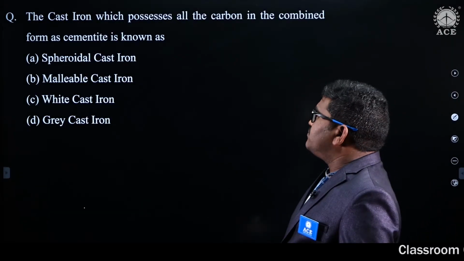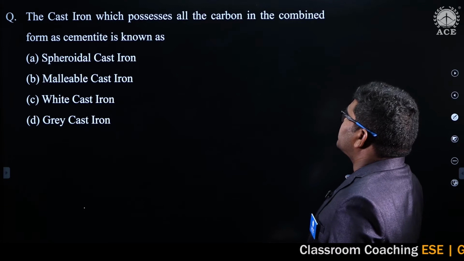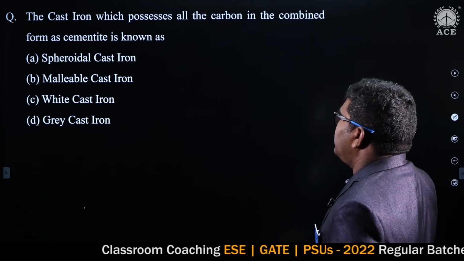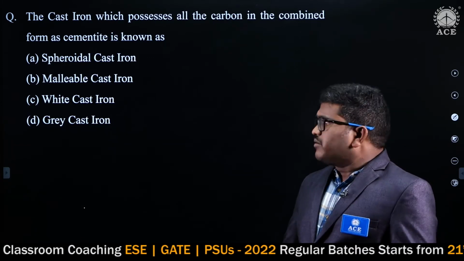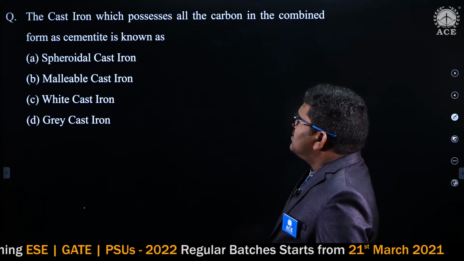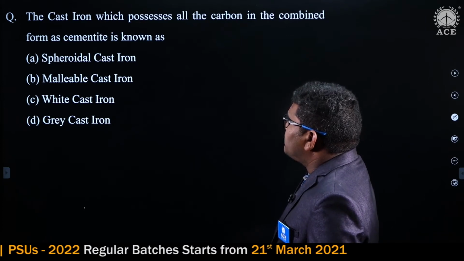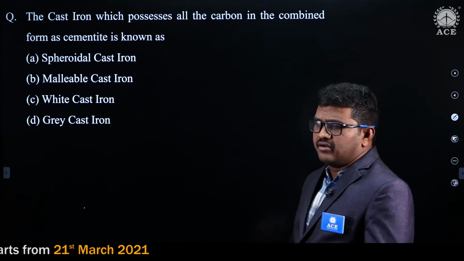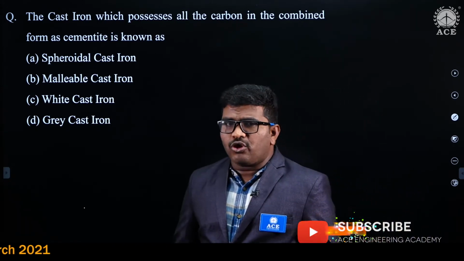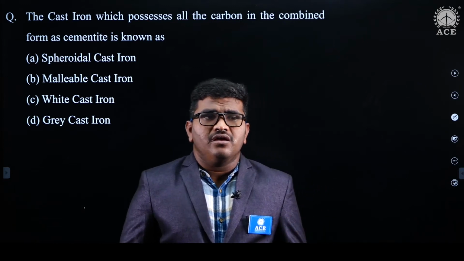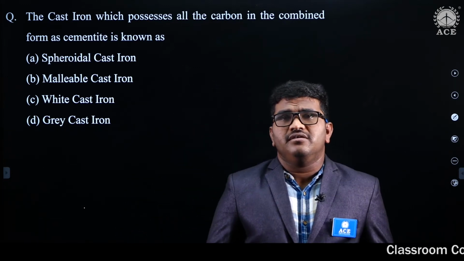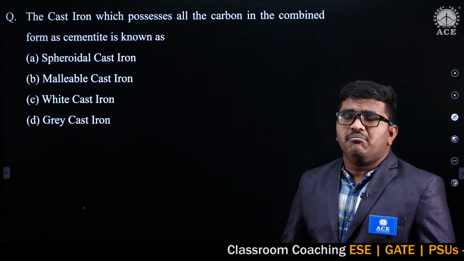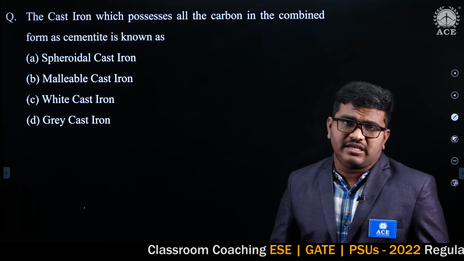Here the question is, the cast iron which possesses all the carbon in the combined form as cementite is known as. Here 4 options are spheroidal cast iron, malleable cast iron, white cast iron and grey cast iron. Generally there are 4 types of cast irons: grey cast iron, nodular cast iron or spheroidal cast iron, malleable cast iron and white cast iron.